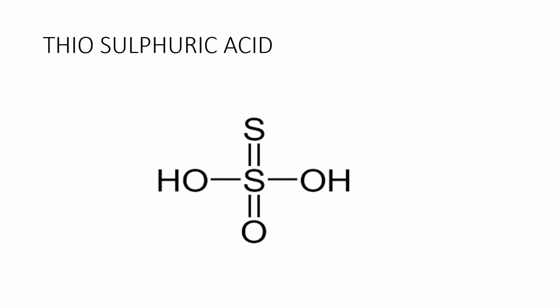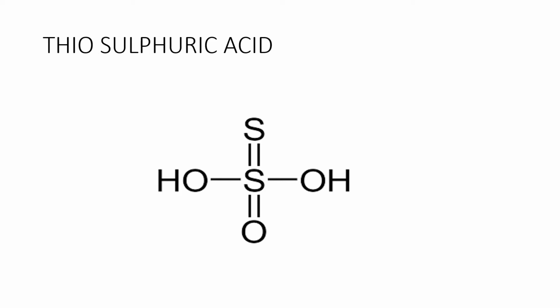Thiosulfuric acid. Formula H2S2O3. It is nothing but sulfuric acid in which one of the oxygens is replaced by a sulfur atom. So that is the reason it is known as thiosulfuric acid. Its structure is similar to sulfuric acid, but the sulfurs present differ in their oxidation numbers.